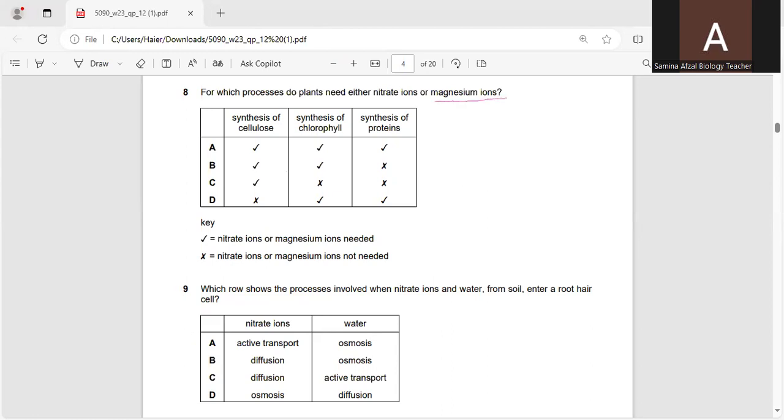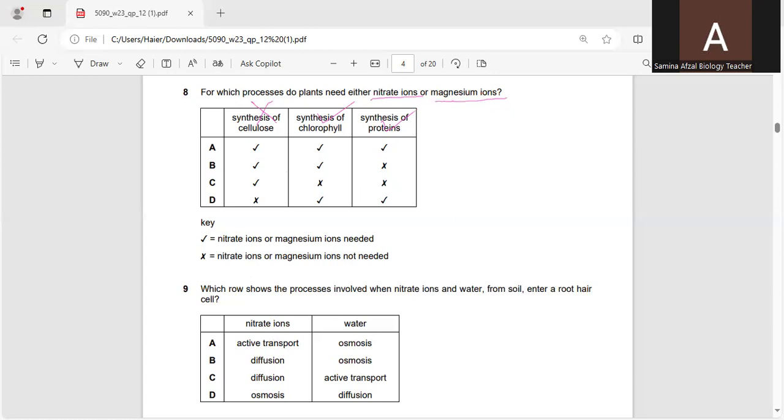Magnesium ions are required for the synthesis of chlorophyll, and nitrate ions are required for the synthesis of proteins. Cellulose is a carbohydrate. So here we go with the answer which shows chlorophyll for magnesium and proteins for nitrate.